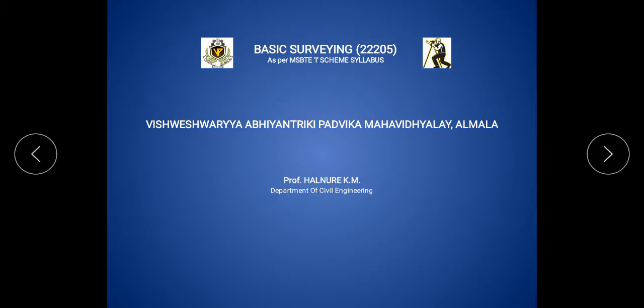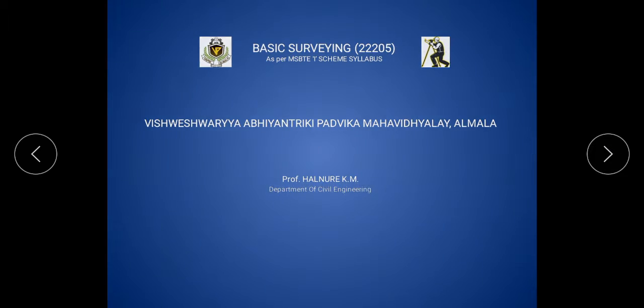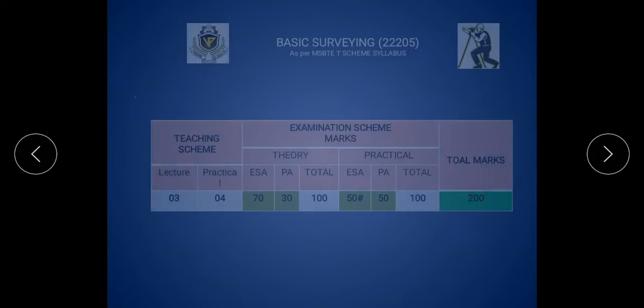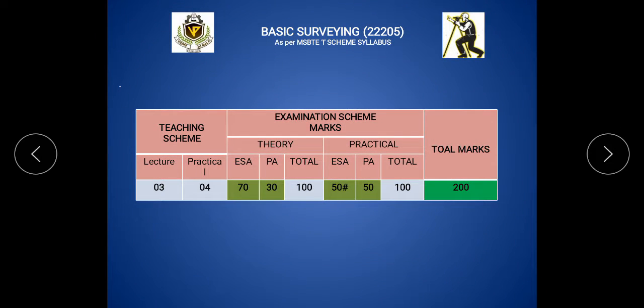First we discuss the teaching scheme and examination scheme of this subject, Basic Surveying, shown on the screen. The teaching scheme is for 1 week.